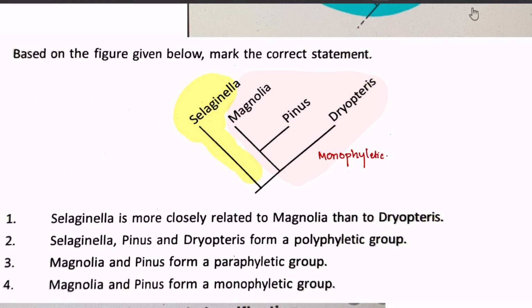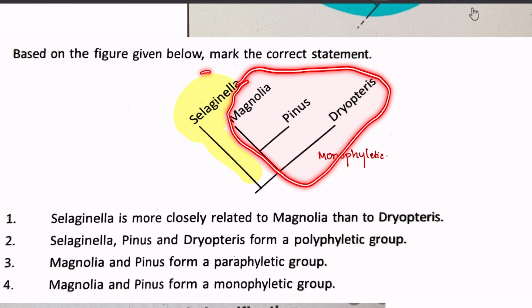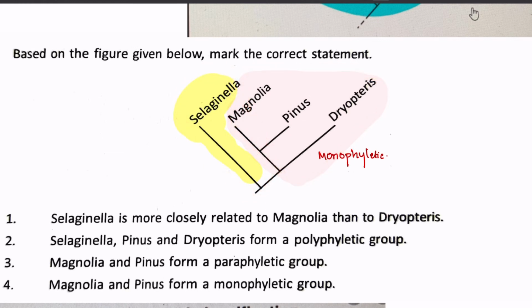In this question, we will mark these as the ones which are monophyletic, marked in pink, and Selaginella is the one which is paraphyletic to the others. Polyphyletic could be Magnolia and Selaginella.